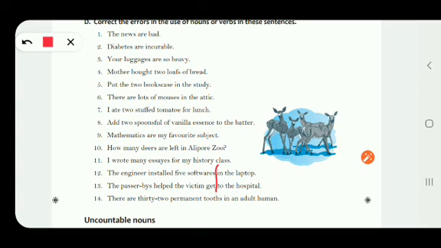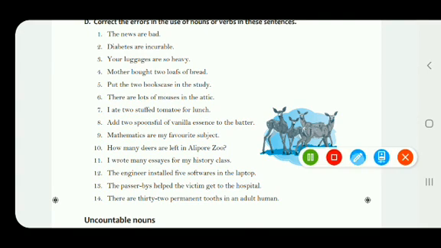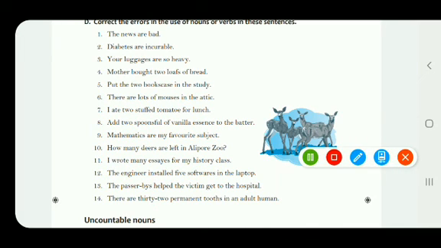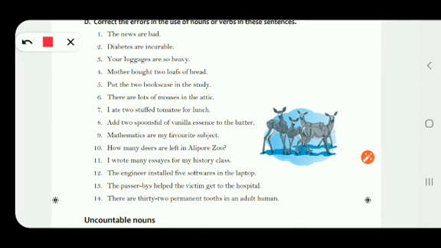The passer-bys help the victim get to the hospital. So it is passers-by. You have to add s to the word passer. It becomes passers, and bys. From bys you have to drop s. Drop means remove s. Passers-by help the victim get to the hospital. And 14th one, there are 32 permanent tooths in an adult human. There are 32 permanent teeth, not tooth, teeth in an adult human.